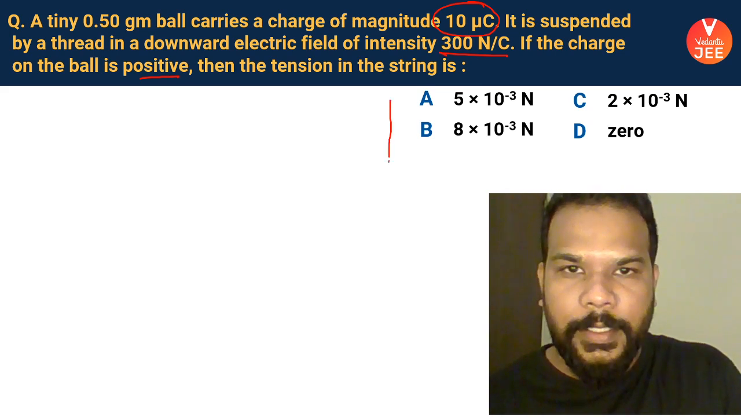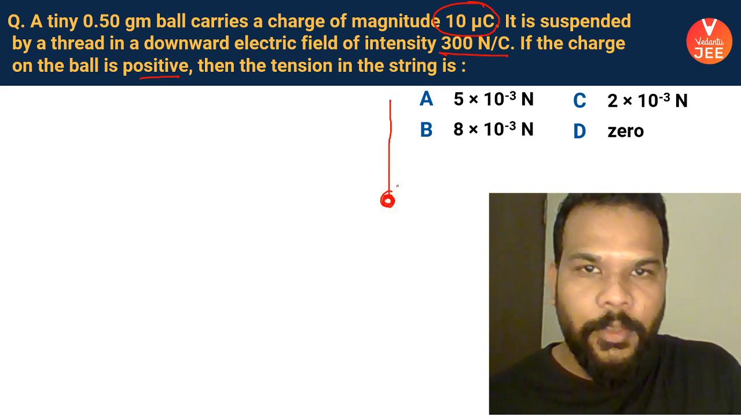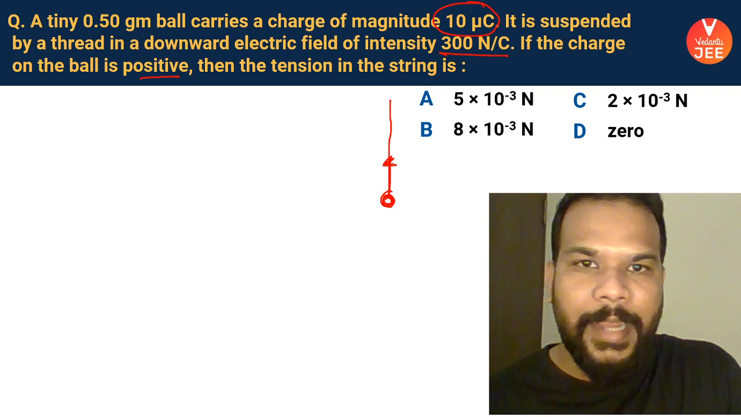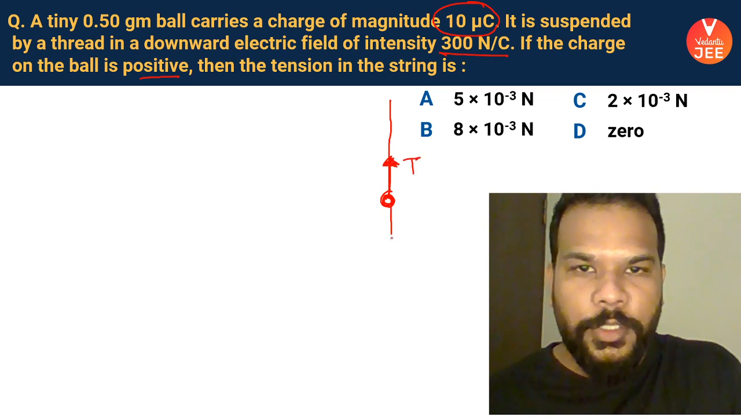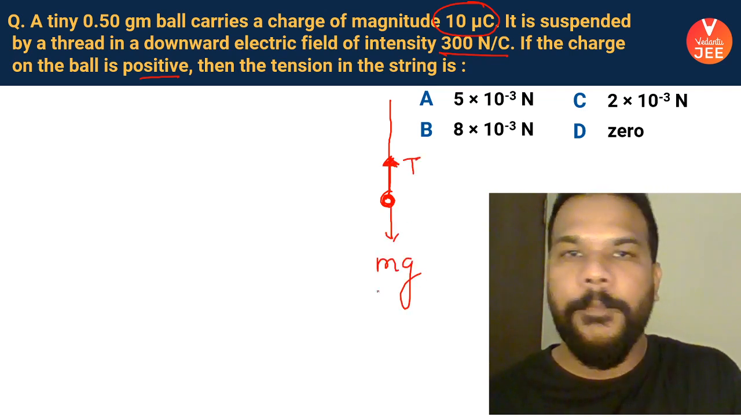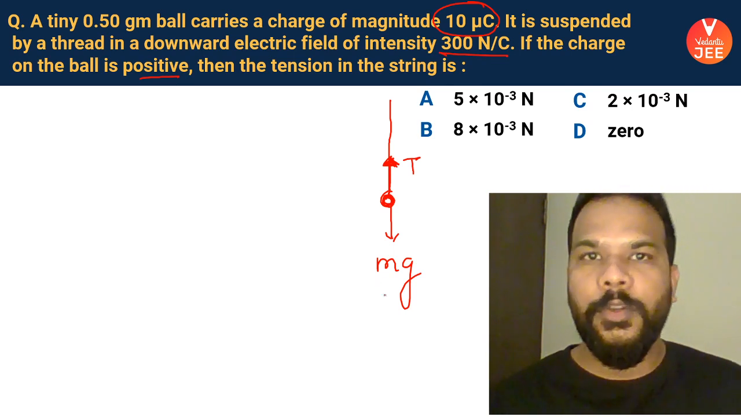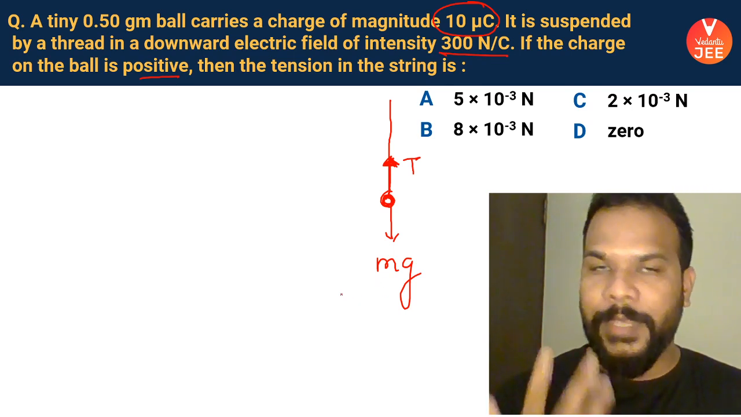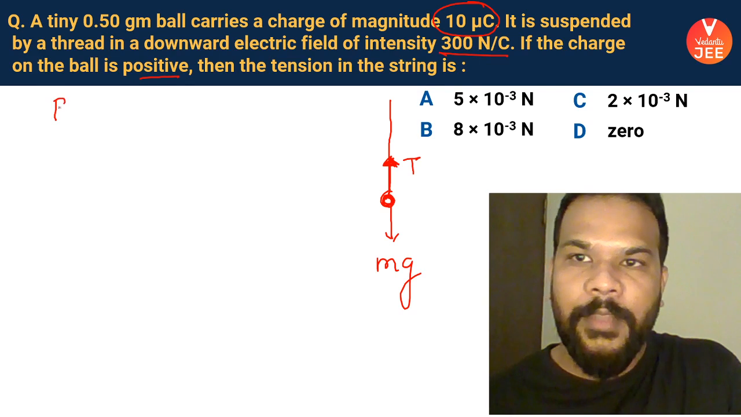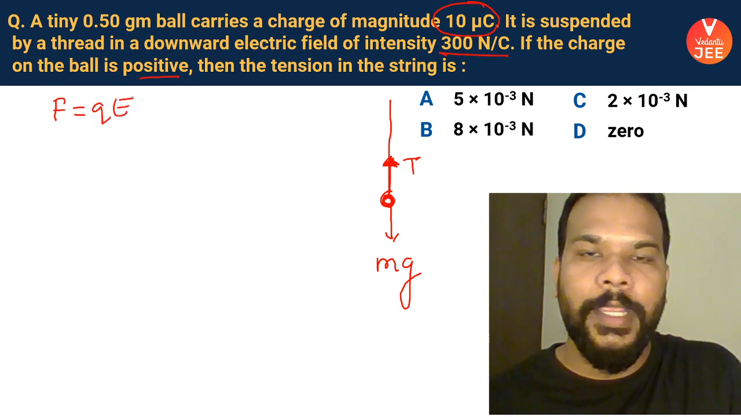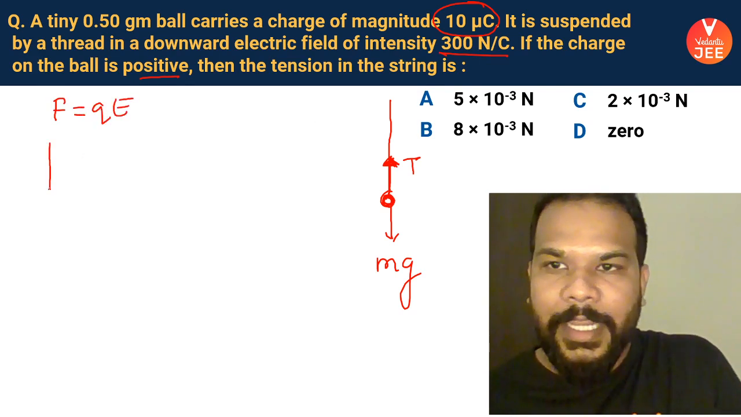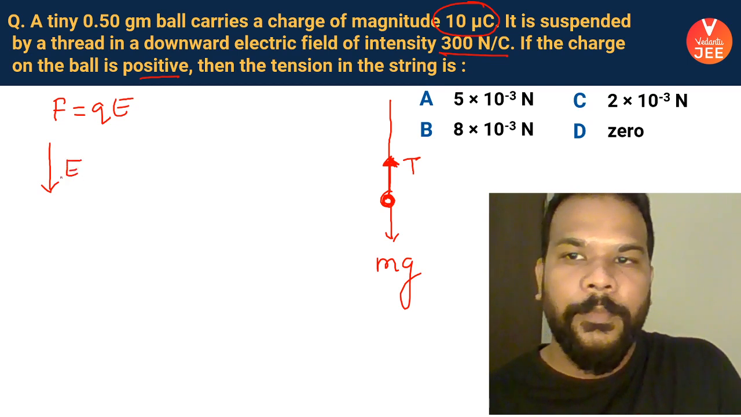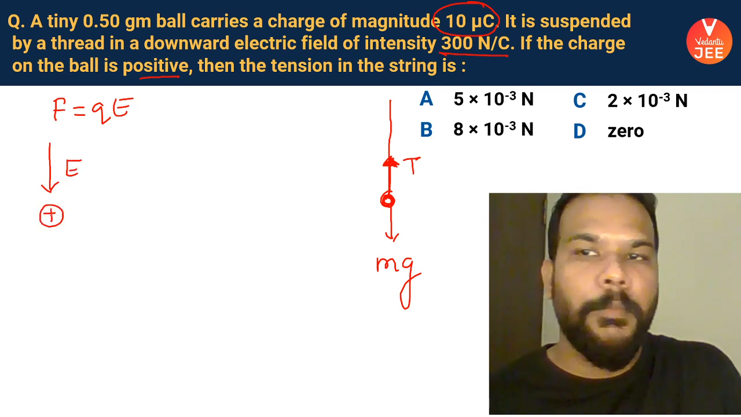So guys, there is this ball which is hanging. Obviously, the tension force will be acting upward on it. Also, mg is acting downward. Now the only force that we need to understand the direction of is the electrical force. We know that the force magnitude is going to be QE. Also, the direction of electric field is downward and there is a positive charge on the ball.